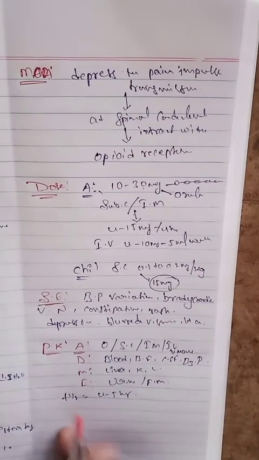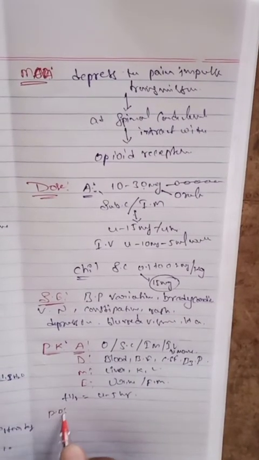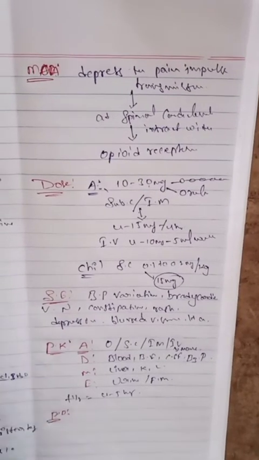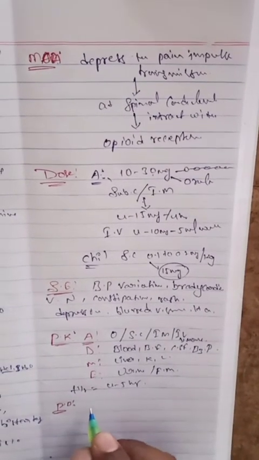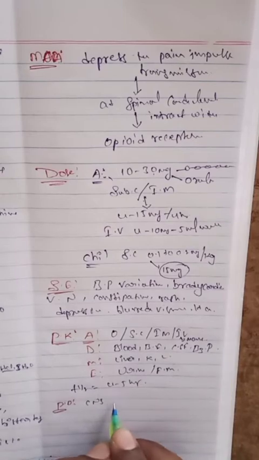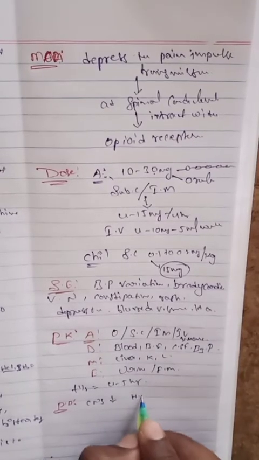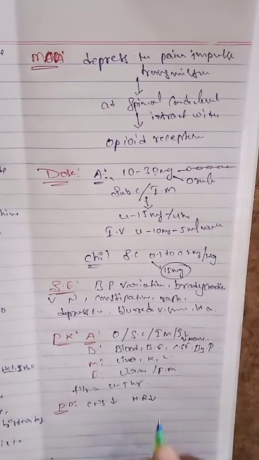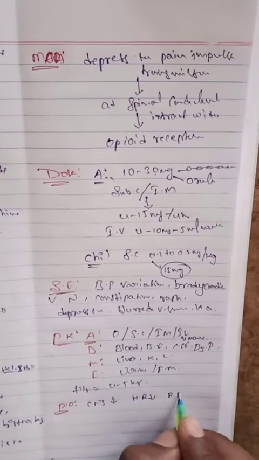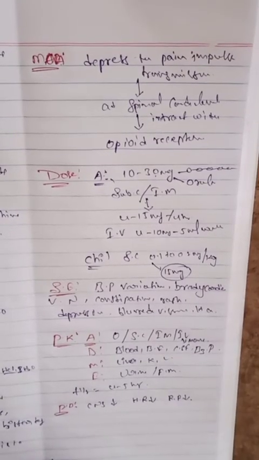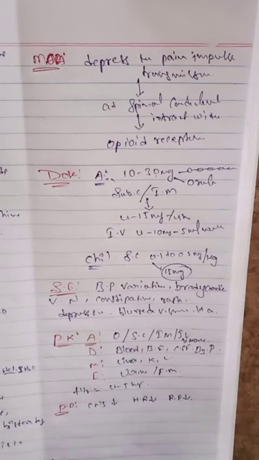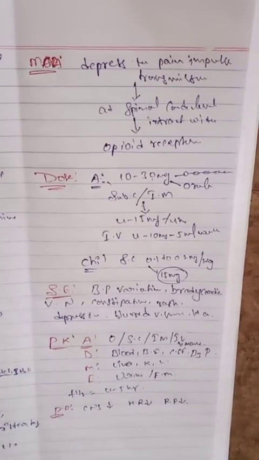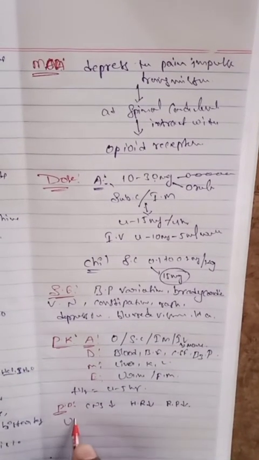Pharmacodynamics means the central nervous system is going to be depressed, heart rate also decreases, renal function also decreases in the body, and the whole body is going to be suppressed. Then the next one, write about the uses.